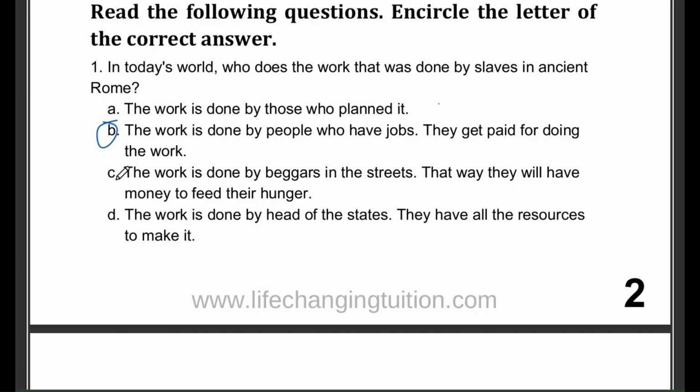Option C, the work is done by beggars in the streets. That way they will have money to feed their hunger. Option D, the work is done by heads of the states. They have all the resources to make it. The correct answer here is option B. The work is done by people who have jobs, and they get paid for doing that work.